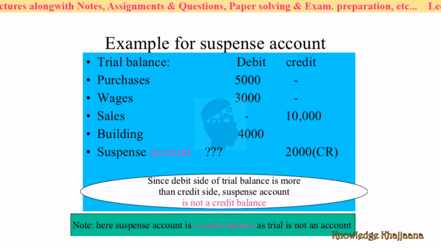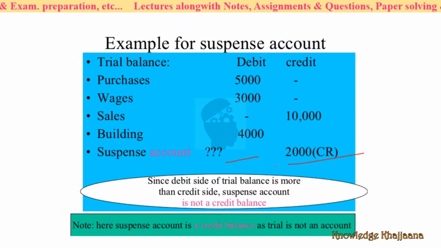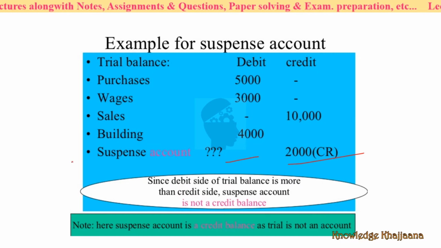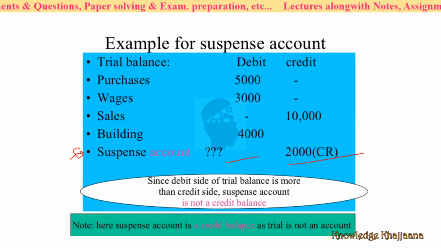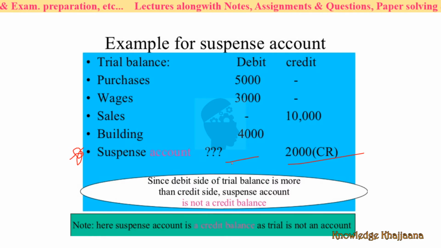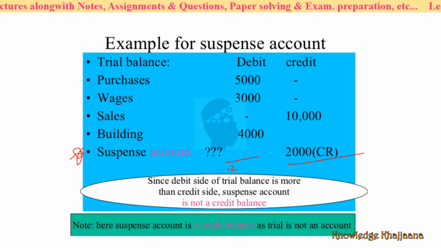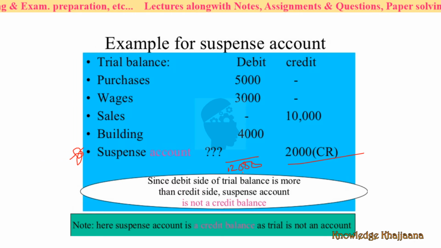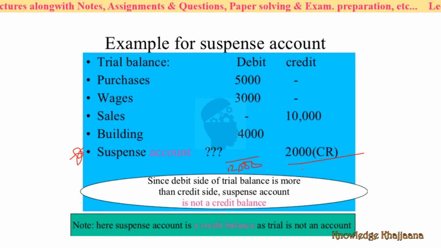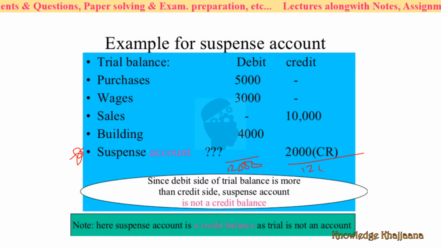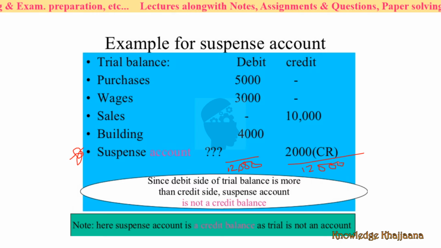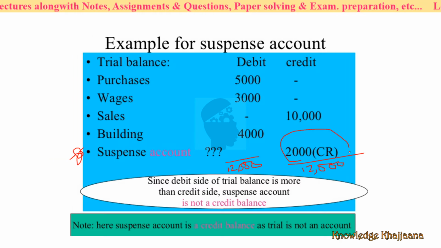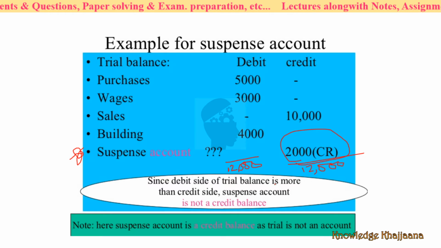See, this was the example. This was 12,000. So to make it 12,000, we have opened an entirely new account, that is the suspense account, on the credit side, so as to tally it, right? Suspense account with the amount of 2000 credited to the trial balance.